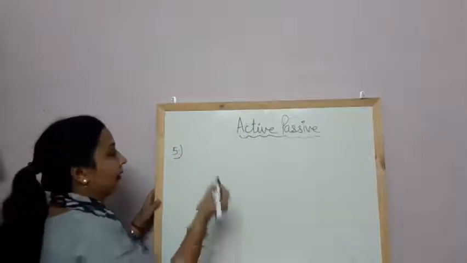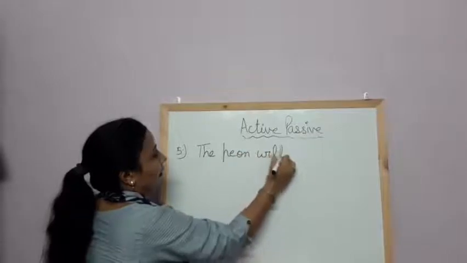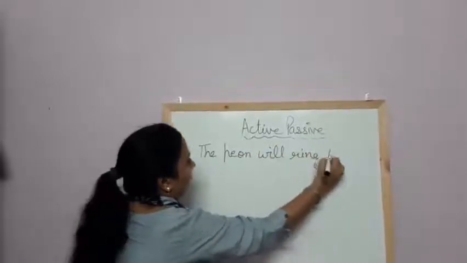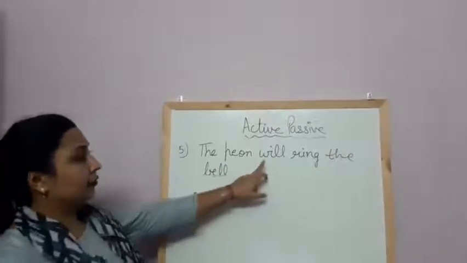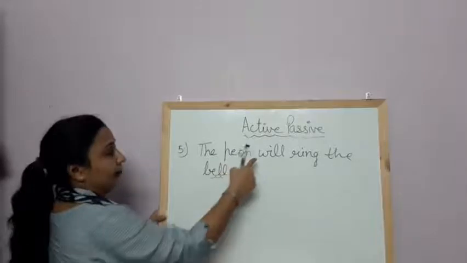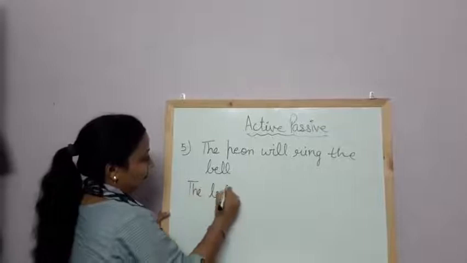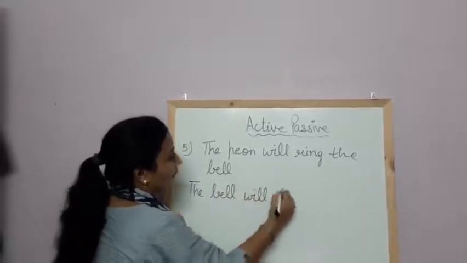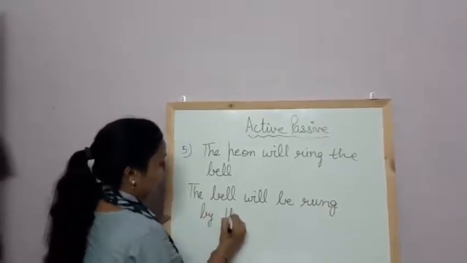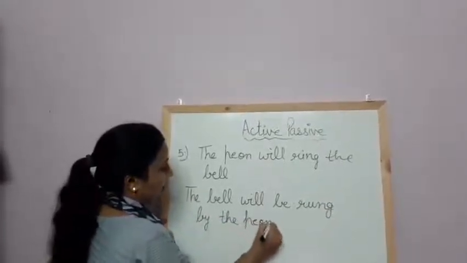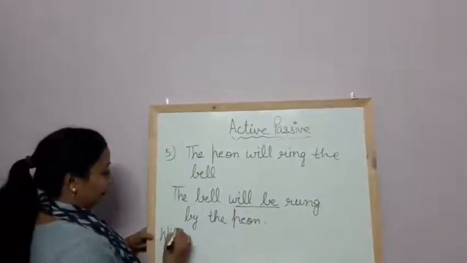Now, if we are having a sentence, the peon will ring the bell, meaning simple future, then we will add be with the will, shall. The bell will be rung by the peon. Will be.